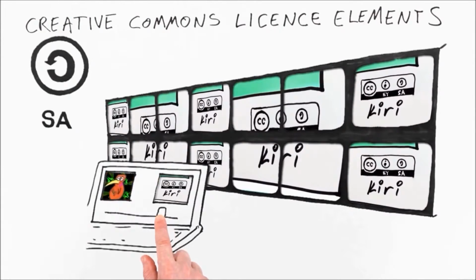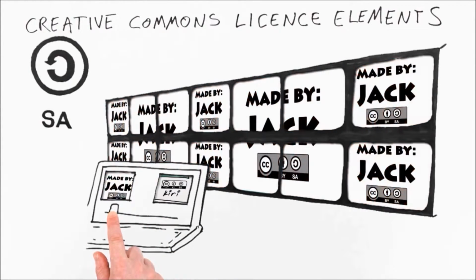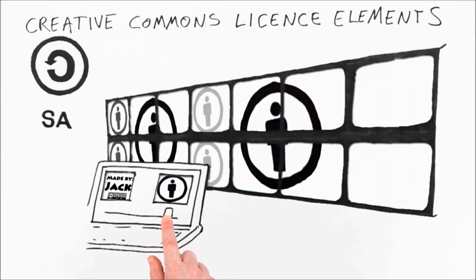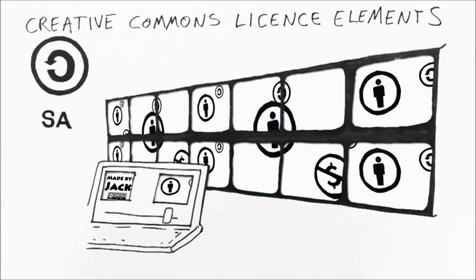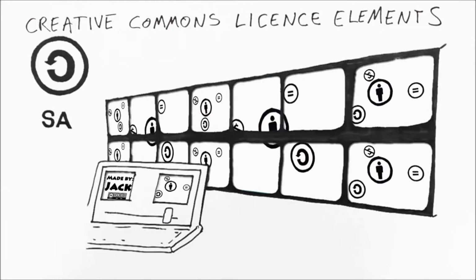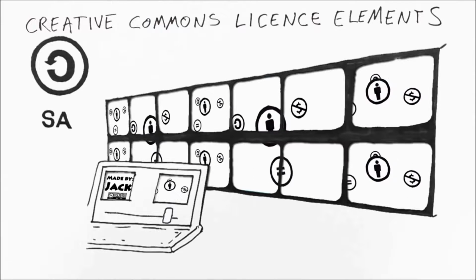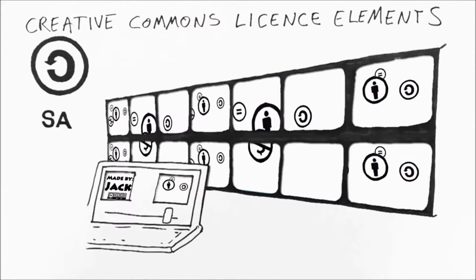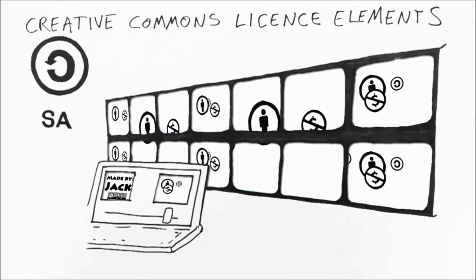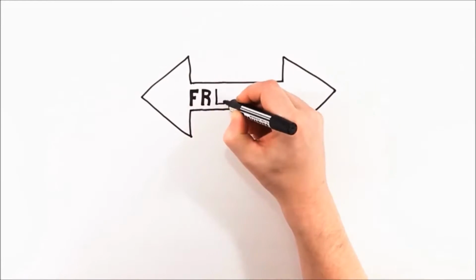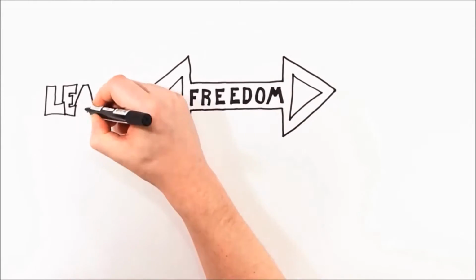Each Creative Commons license gives permission to share and includes the attribution rule. So people who find your Creative Commons licensed work are automatically allowed to share it, but are required to acknowledge you if they do. The other three license elements are optional, and you can choose which ones to add, if any. Here are the 6 combinations that make up Creative Commons licenses.